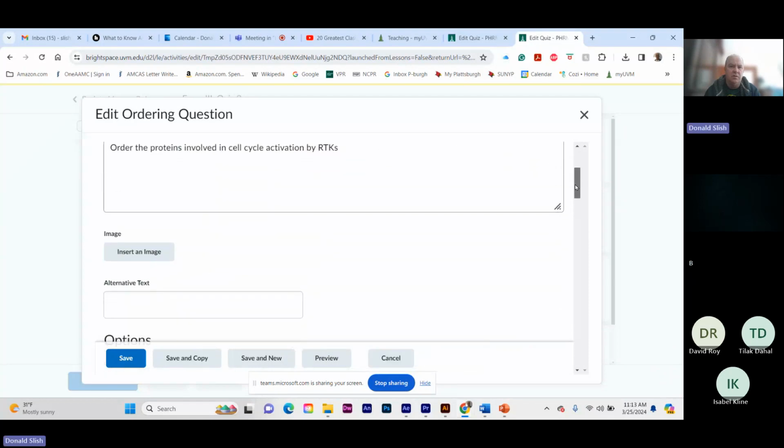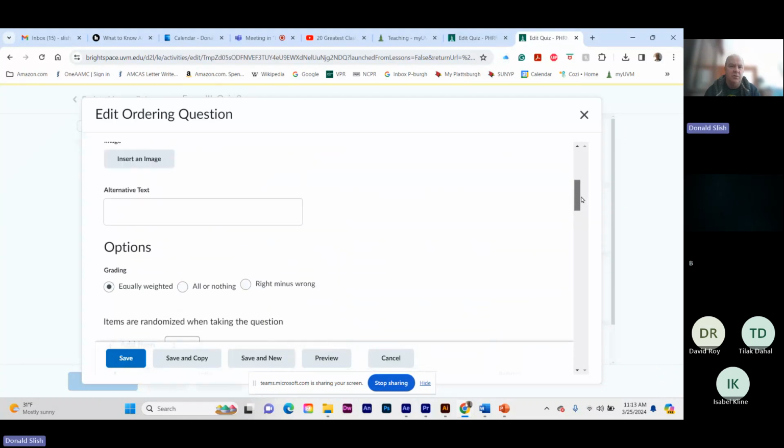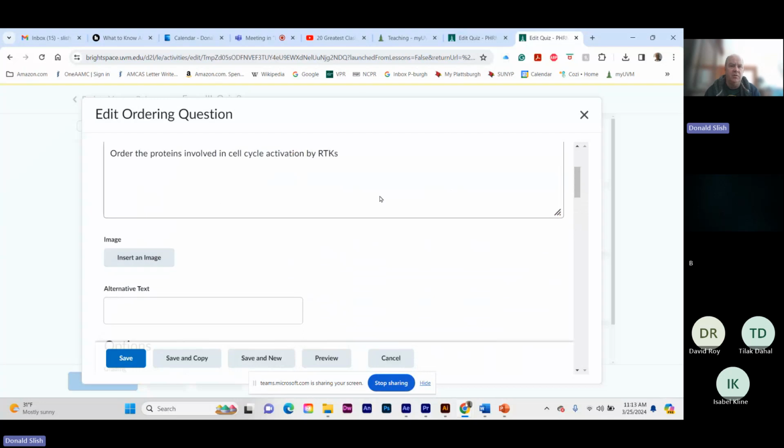Oh, look at that. There's no image. There's the problem. I know I put it there. Oh, well.